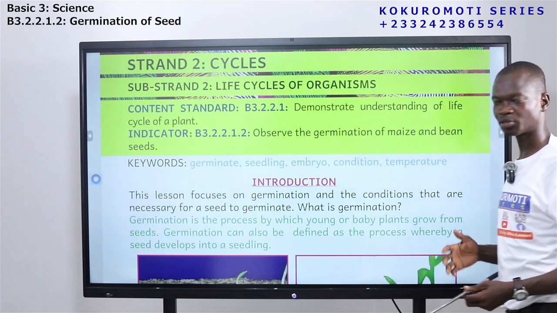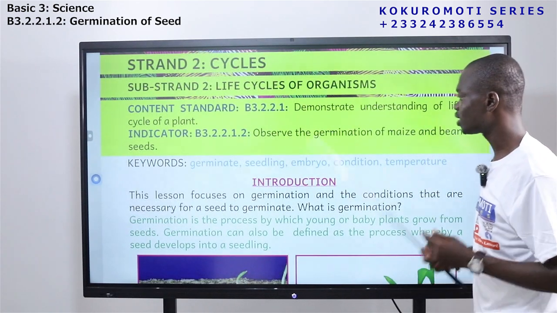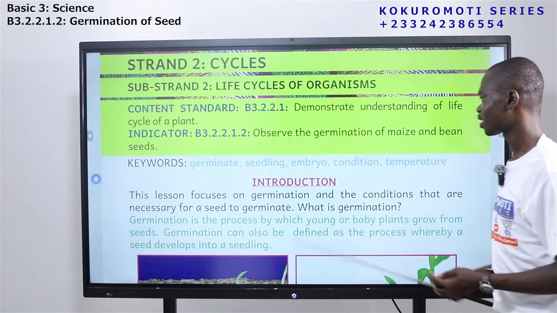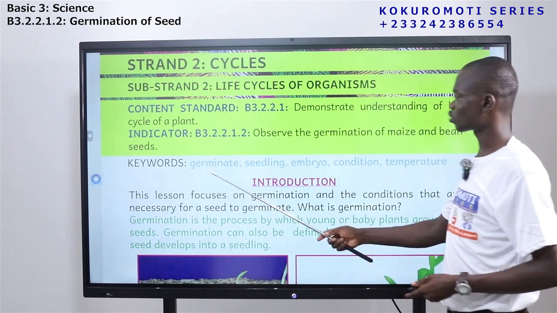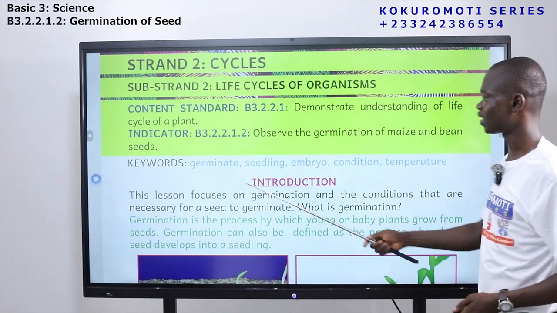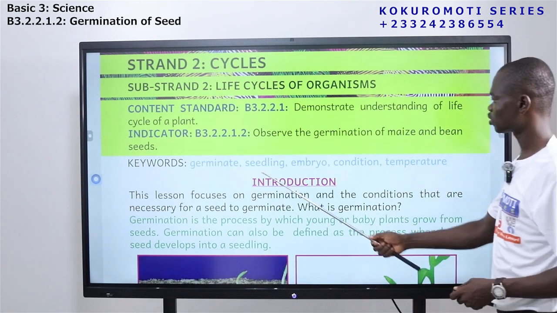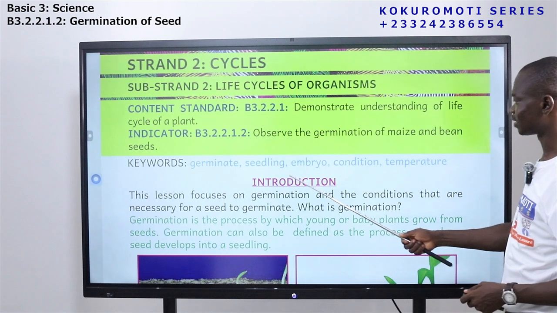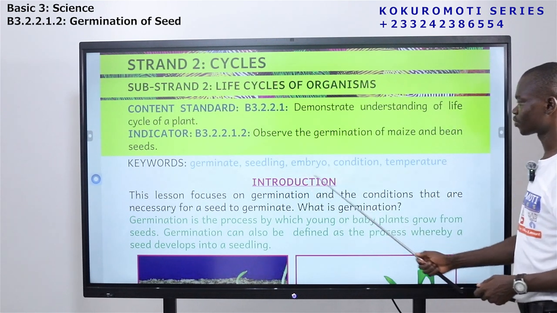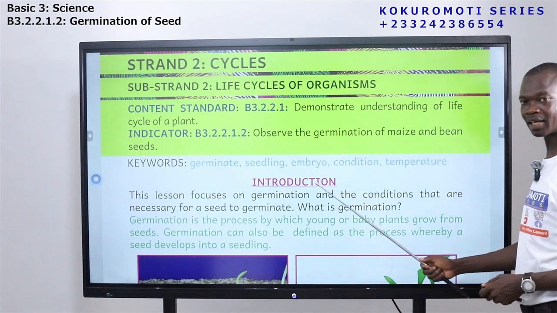Now, in this lesson, we are going to see some key words, and we need to know how to pronounce them and their meanings. The first word is germinate. All of you, germinate. Again, germinate. The next is seedling. The next word is embryo.